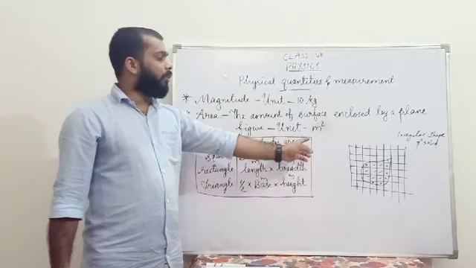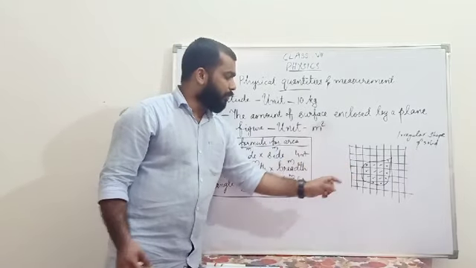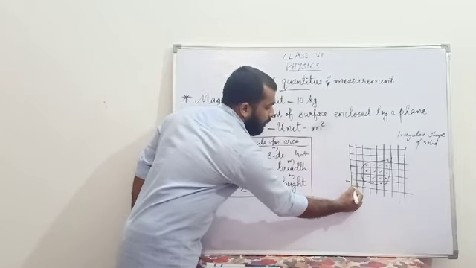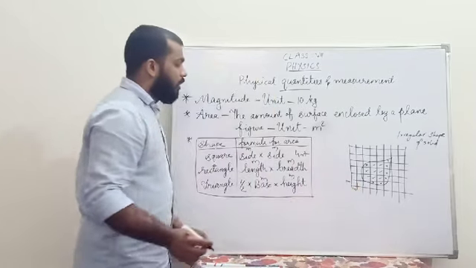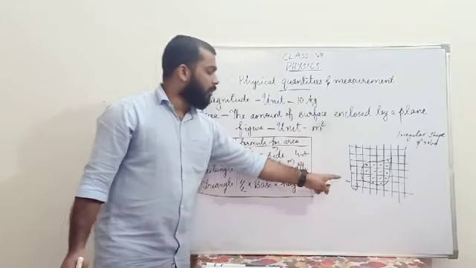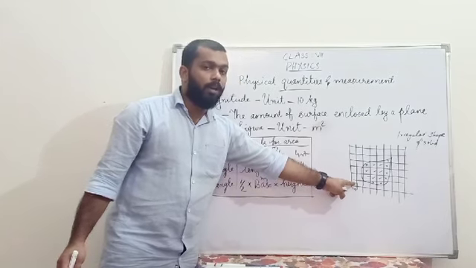In graph paper, you are going to get some lines, some columns will be there. Each one will be standing for one side equal to 1 centimeter, and this side also will be 1 centimeter. So this is standing for a square. What is the area of a square? Side into side, so 1 into 1. So 1 centimeter square will be the area of one box.